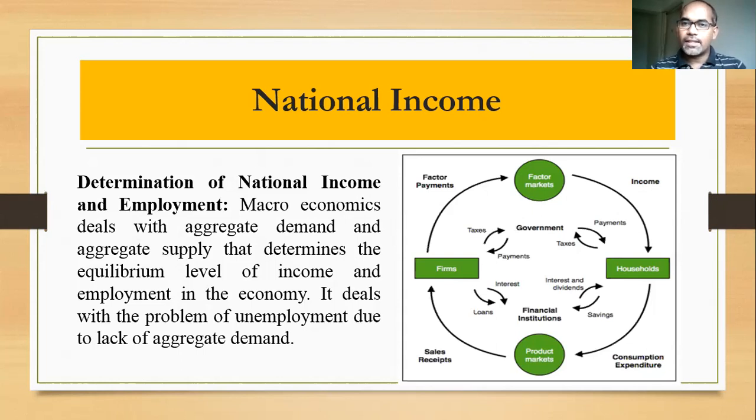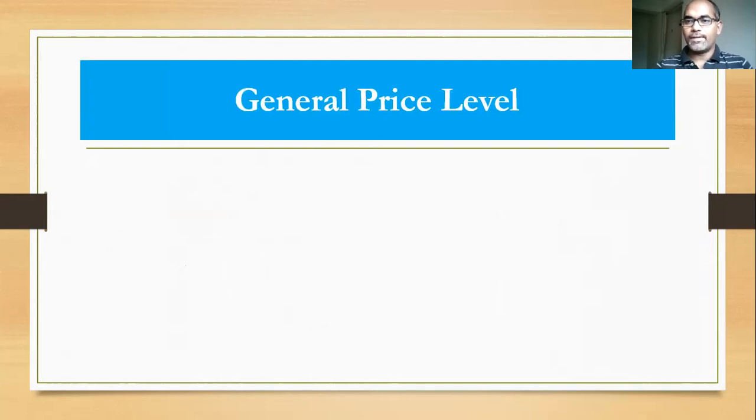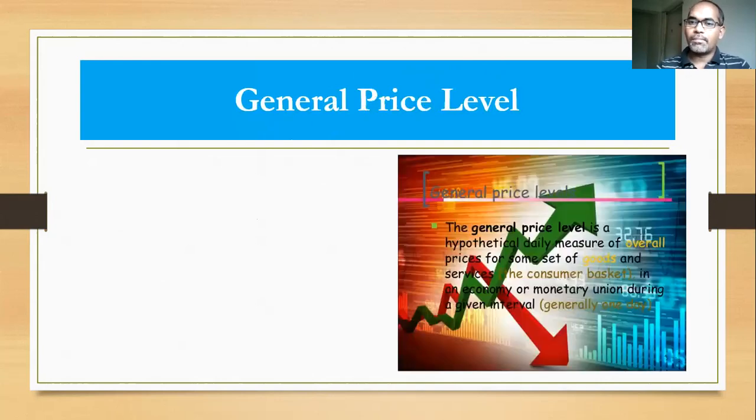This is one of the important variables macroeconomics deals with. Going to the next element, that is general price level. So what do you mean by general price level? General price level is nothing but the prices of all the goods and services in a country. The prices of a selected basket of goods and services are called the general price level.